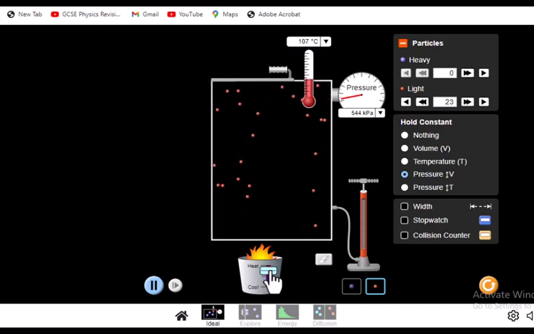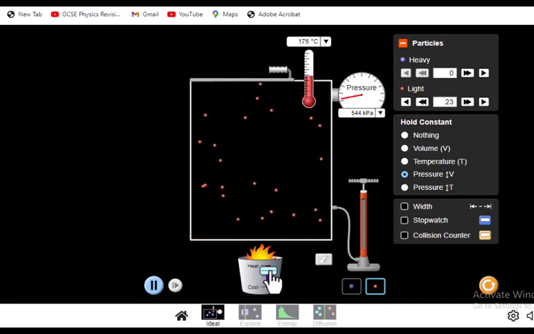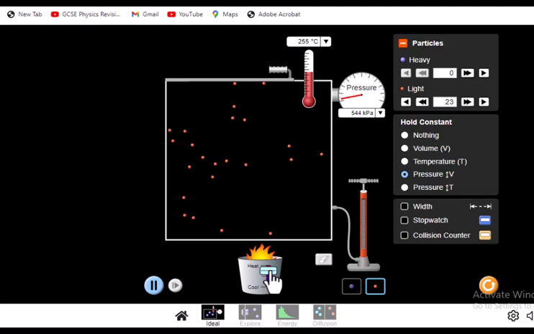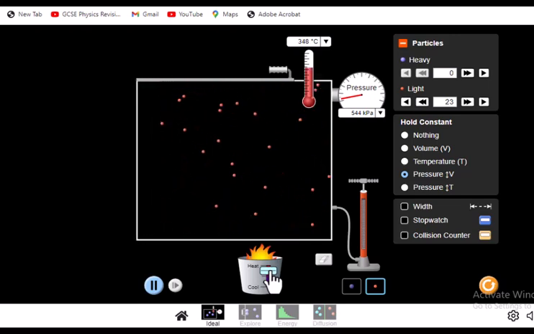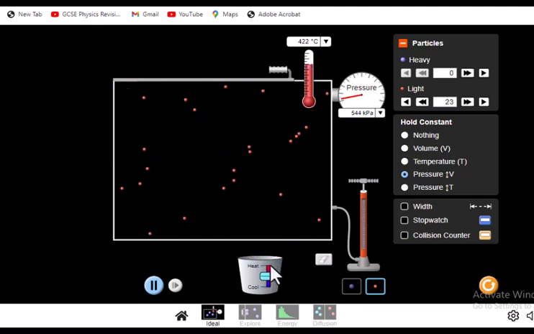Volume increases, temperature increases, and the pressure stays constant. This is what we wanted to show. So the volume increases because the pressure is constant. Pressure is constant, and volume is increasing as the temperature is increasing.